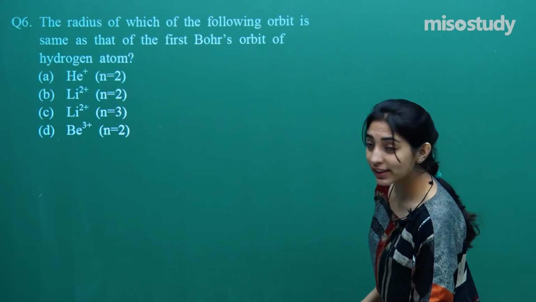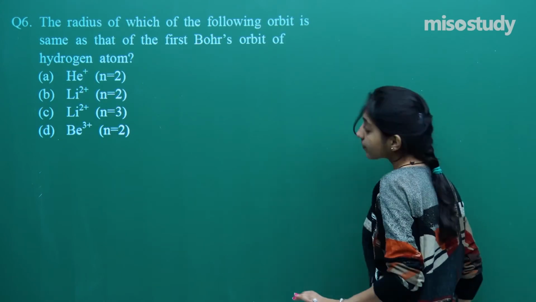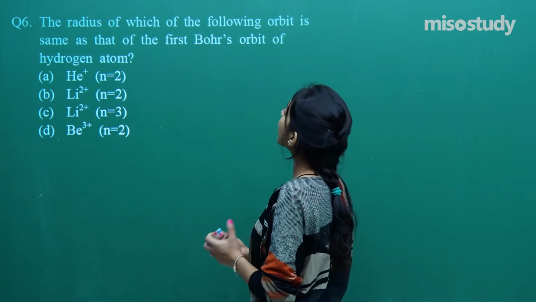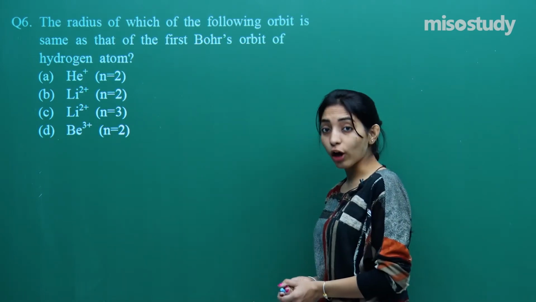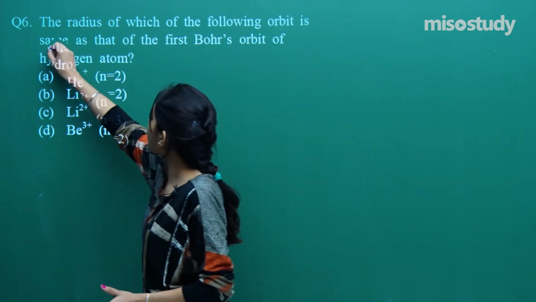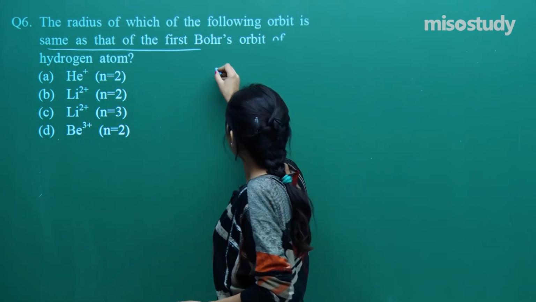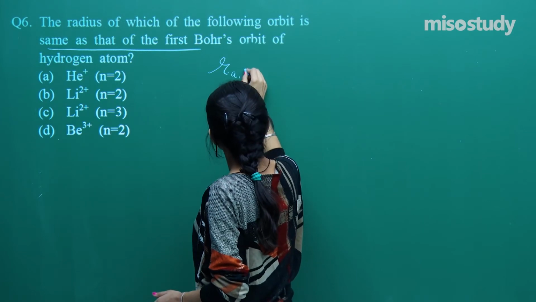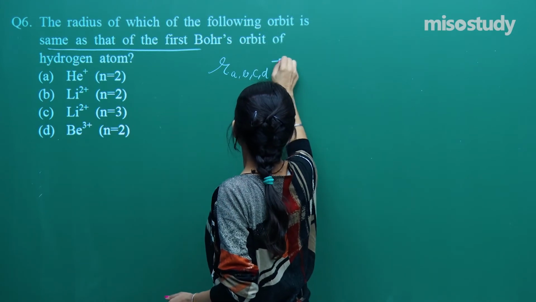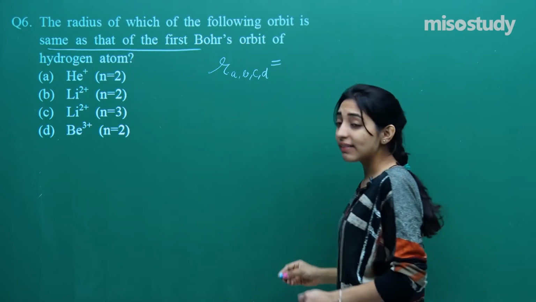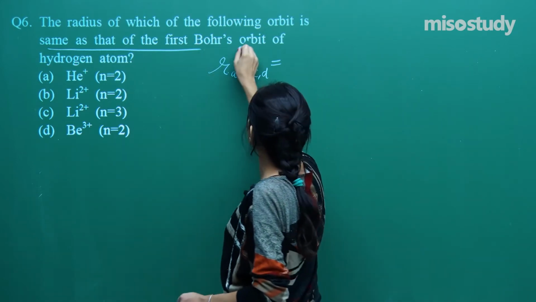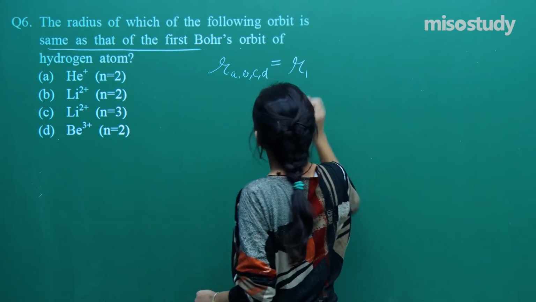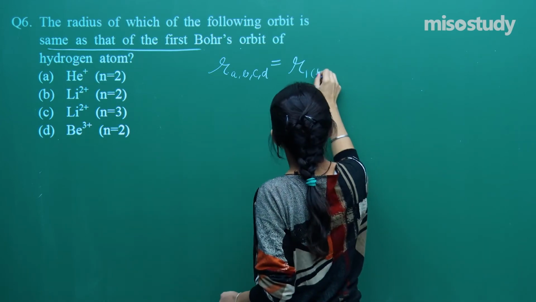It simply says, the radius of which of the following orbits is the same as that of the first Bohr's orbit of hydrogen atom.